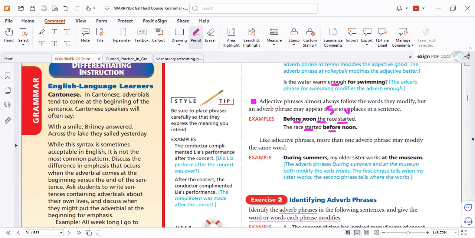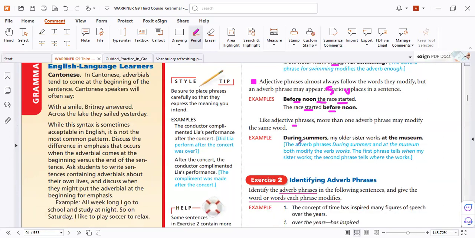But sometimes we can add two adverb phrases, okay? We can add millions. But the problem is, does it describe or not? Here it describes where the action happened. Where? At the museum. When? During summers. But if I change it to: at the museum, my older sister works during summer, it's the same meaning, because both of them modify the same verb. So if you change it, no problem.